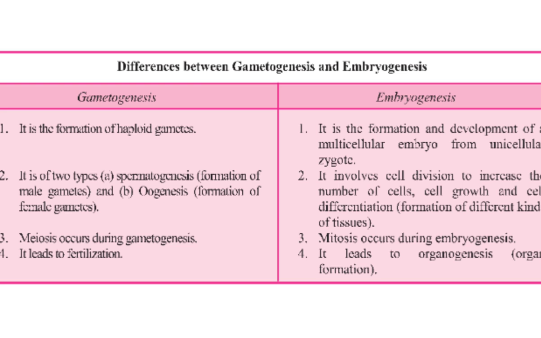Cell differentiation, I have already told you, is when groups of cells differentiate to form different types of functions. And this embryogenesis always takes place by mitosis. You are aware of mitosis and meiosis as we have studied in detail in class 11th. Gametogenesis leads to fertilization, and embryogenesis leads to organogenesis, meaning organ formation.